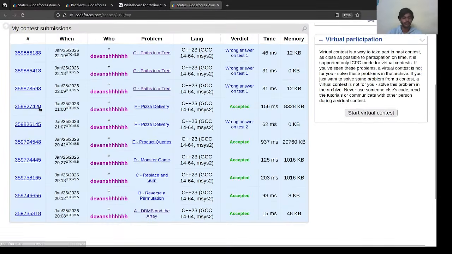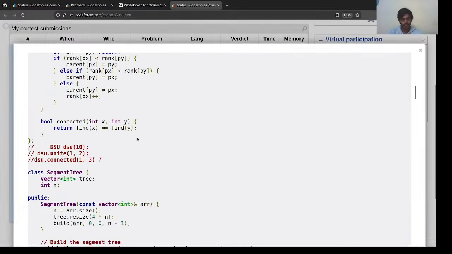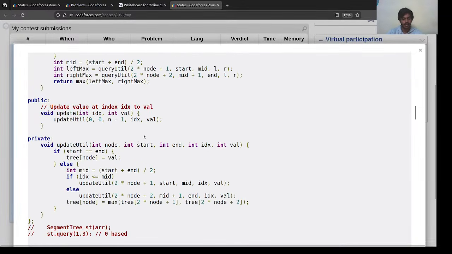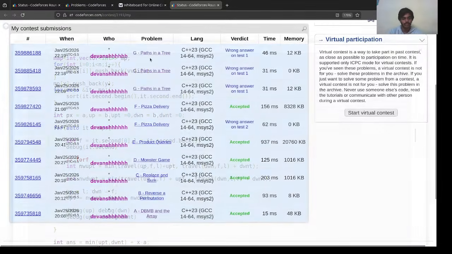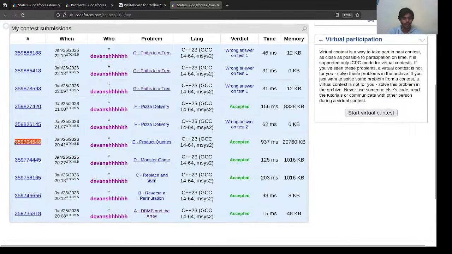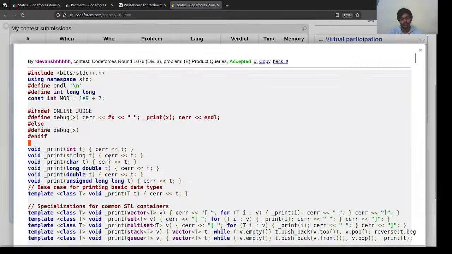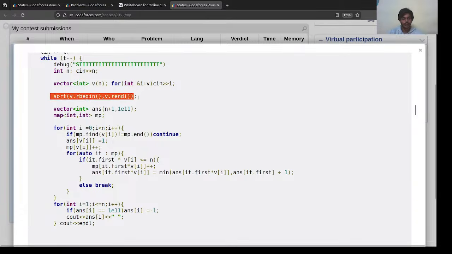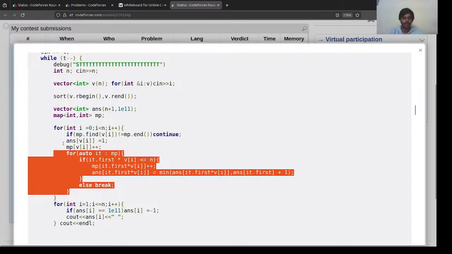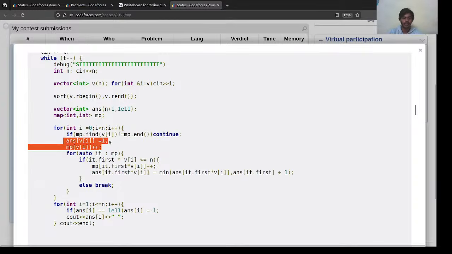Pizza delivery. Oh no, this is actually E question, right? Product queries. Sorry. Yeah. So yeah, we sorted it. This is our map that we have. We are iterating into our map. This is how we are storing it.